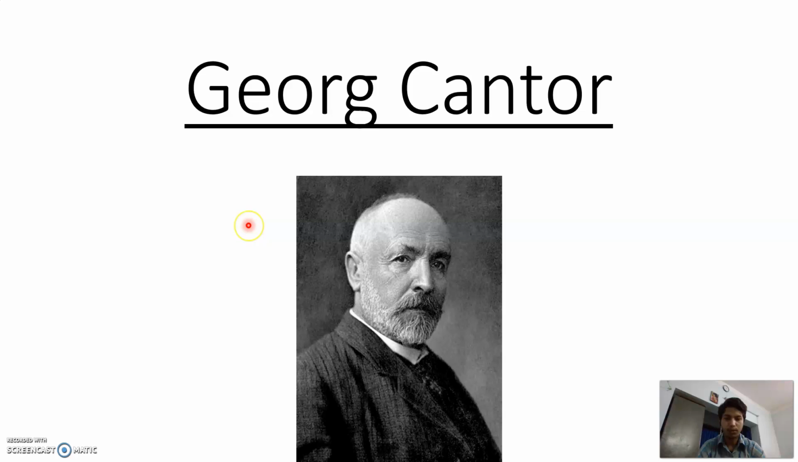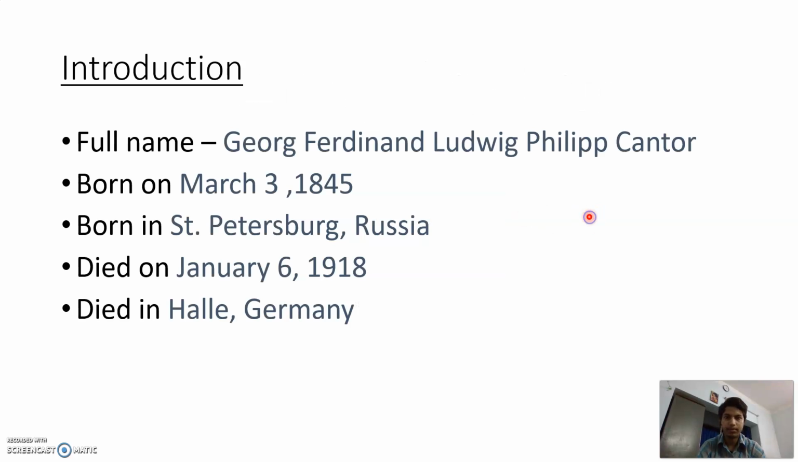So this is his portrait, which I found on Wikipedia. The basic introduction of him is: his full name is Georg Ferdinand Ludwig Philipp Cantor. He was born on March 3rd, 1845 in St. Petersburg in Russia, and he died on January 6, 1918 in Halle, Germany.